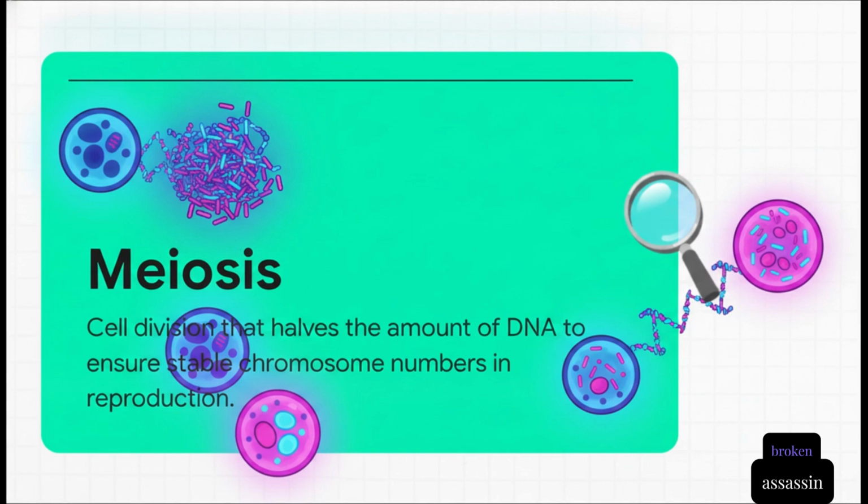This is a highly specialized cell division process that creates germ cells with exactly half the normal number of chromosomes and half the amount of DNA. That way, when two germ cells fuse, the original chromosome count is perfectly, beautifully restored.